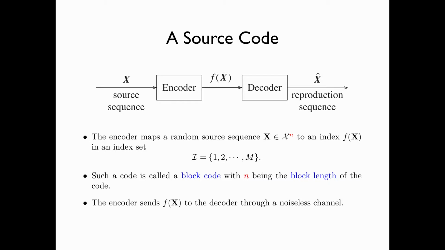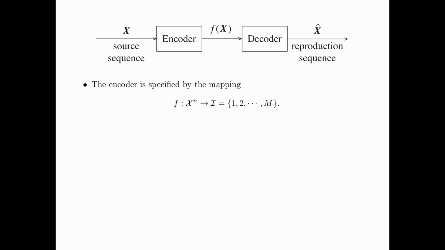The encoder sends f of x to the decoder through a noiseless channel. Then, based on the index received, the decoder outputs x hat as an estimate of x, called the reproduction sequence. The encoder is specified by the mapping f from script X to the power n to the index set script I.